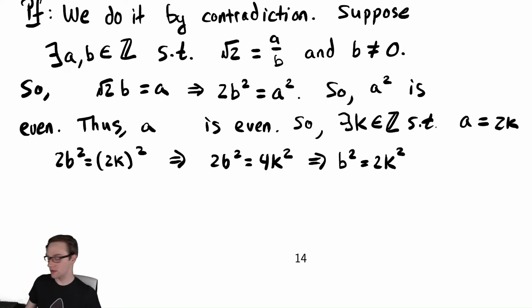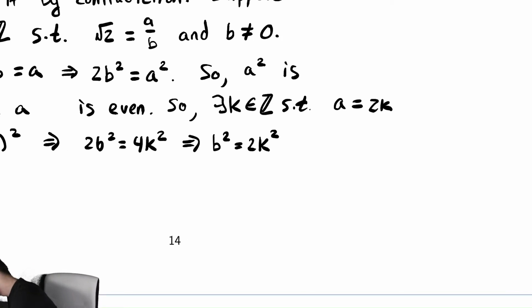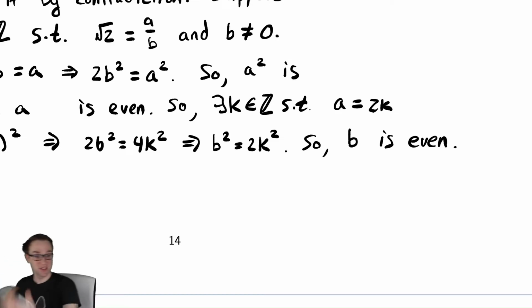So we divide by 2 on both sides, and we get b squared is equal to 2k squared. And now we can hopefully look at that and say, we know b must be even. It's the exact same sort of expression we had before. So, b is even, using the exact same reasoning: b squared is even, therefore b must be even. However, we now know that a is even and b is even. That means that a divided by b was not as simple as possible, because if they're both even, they have at least a common divisor of 2 and theoretically more.